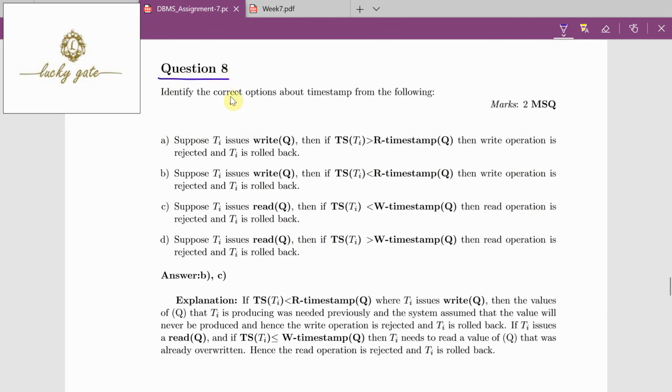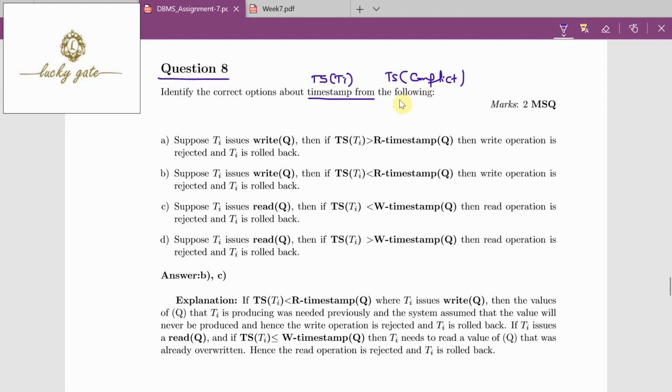Question number 8. Identify the correct options about timestamp from the following. Here in the timestamp ordering protocol, if any conflict operation is to be executed, then the timestamp of the transaction is to be verified against the timestamp of the conflict operation. Suppose a transaction is performing a read operation, what conflict operations are possible? Write. If a transaction is performing a write operation, the conflict operations are read and write.